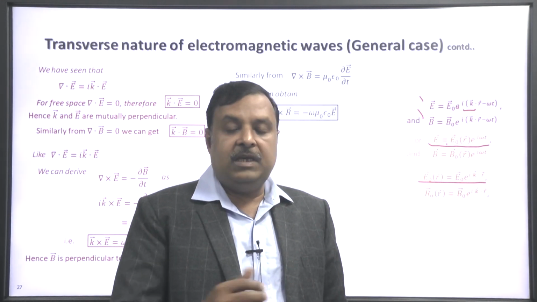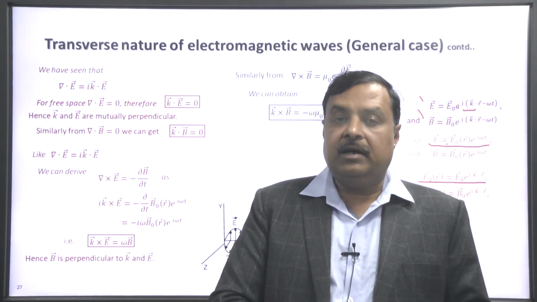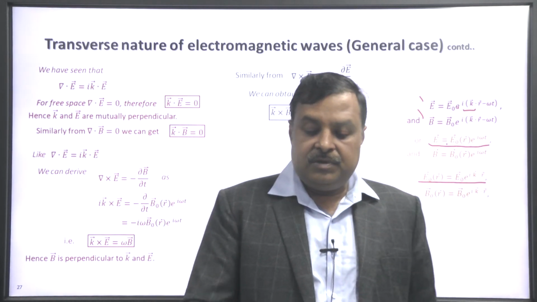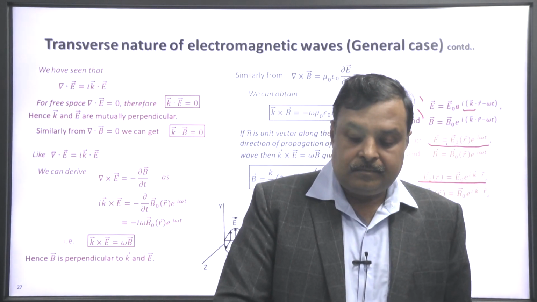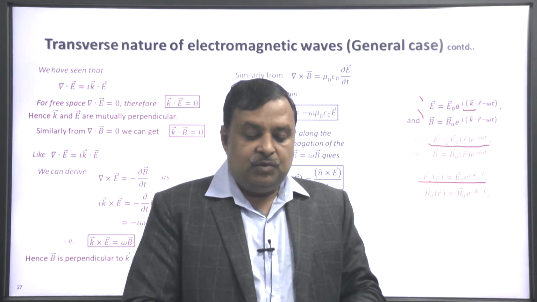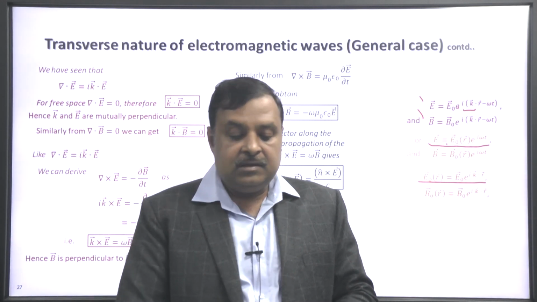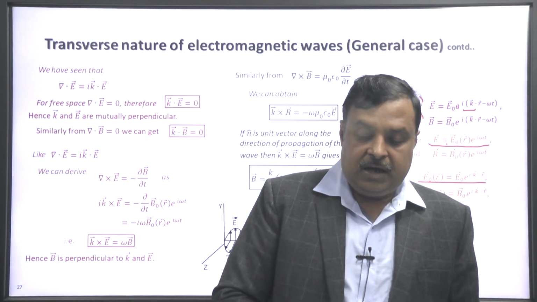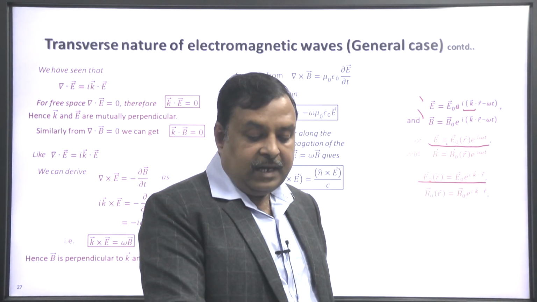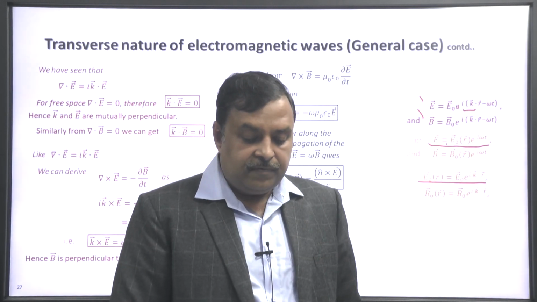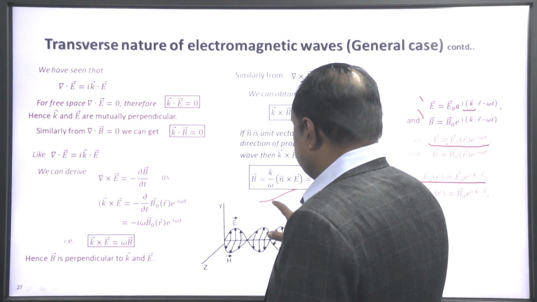Similarly, from del cross B equal to mu0 epsilon0 delta E by delta t, we can obtain k cross B equal to minus mu0 epsilon0 omega E. If n cap is the unit vector along the direction of propagation, that is along vector k, then k cross E equal to omega B gives the magnetic field B in terms of the electric field E, this equation.